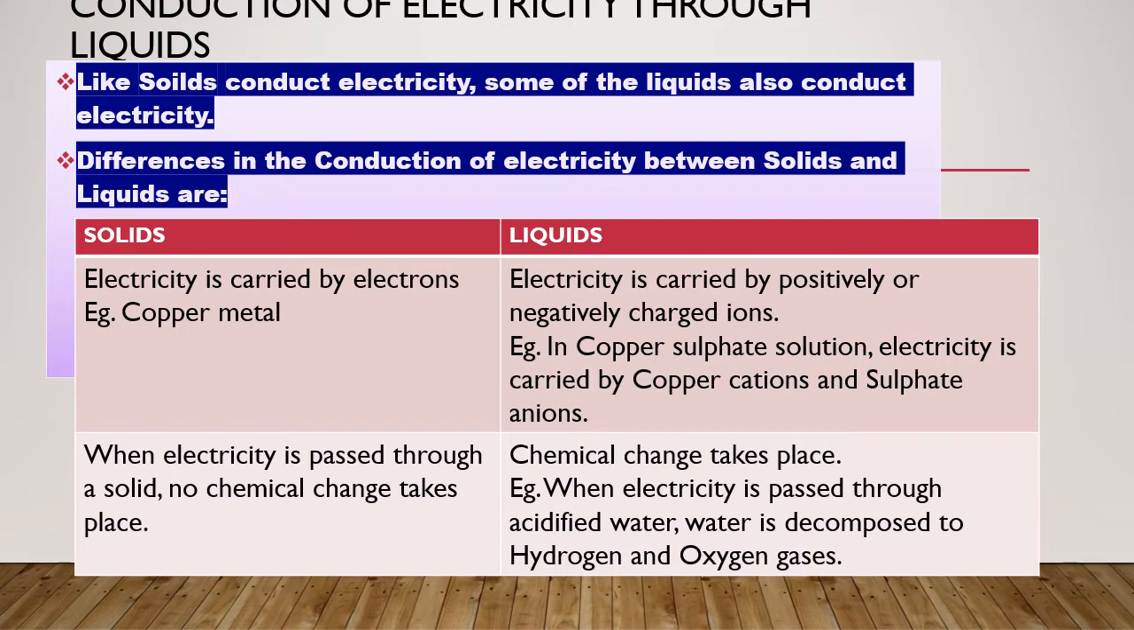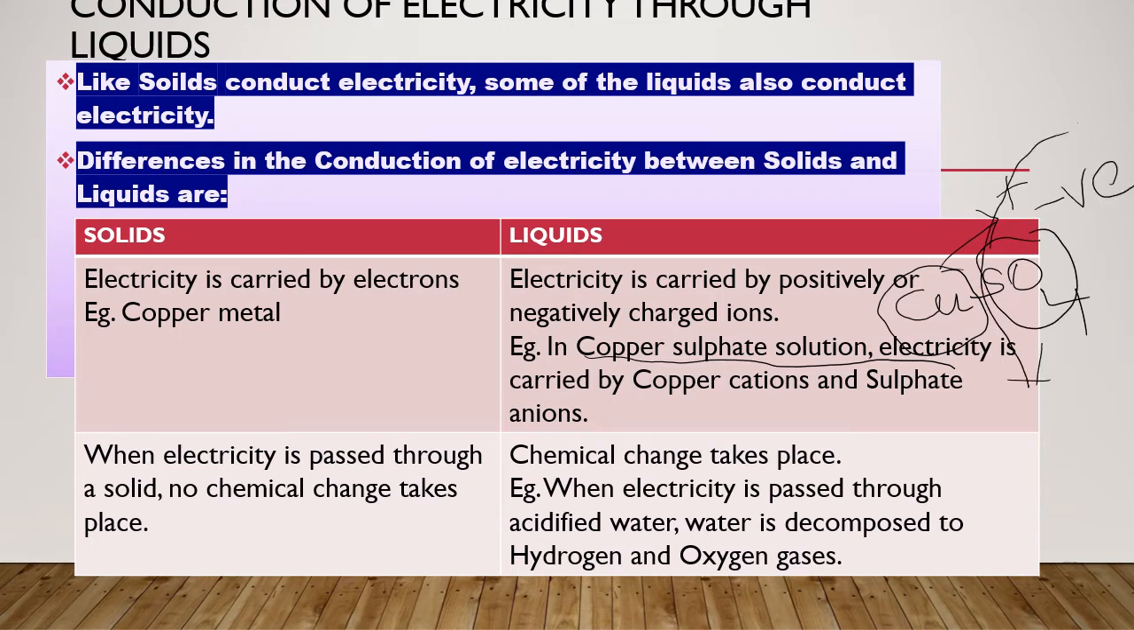So here two examples are given. You can see here copper sulfate solution. What is the formula you can remember? CuSO4, copper sulfate. Always the first one represents positive, the second one represents negative. So when you are passing the electricity through copper sulfate solution, these two ions are separated. One has a positive charge, called cation, and sulfate has a negative charge, so called anion.